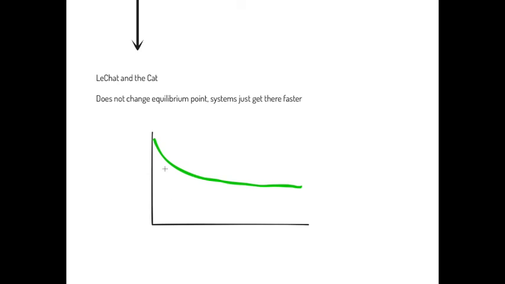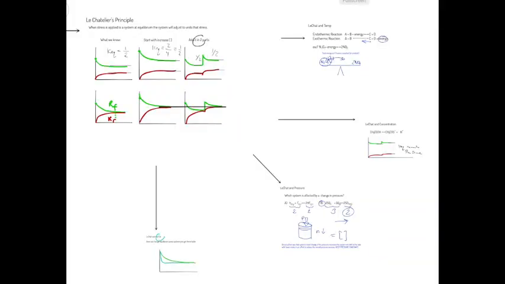Le Chatelier's principle and the catalyst. Consider the uncatalyzed reaction here reaches equilibrium. A catalyst by definition speeds up the reaction. It's going to be very, very steep, and it's going to establish equilibrium very, very quickly. We talked about how Le Chatelier's principle explains why chemical systems resist change, whether that change is applied in the form of a temperature change, concentration change, or pressure change. We see the system resist that change. Catalysts were a little bit different. Equilibrium is established a bit quicker.